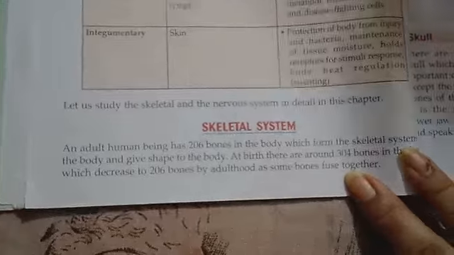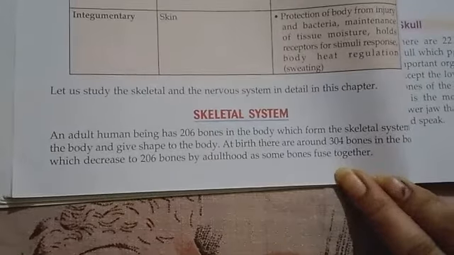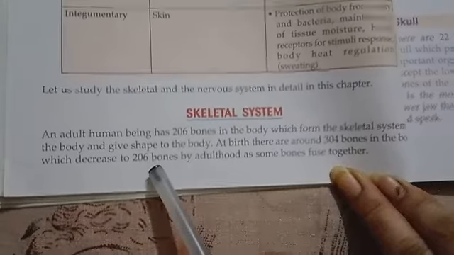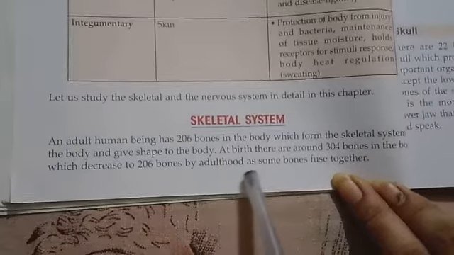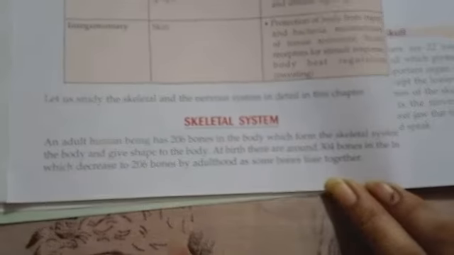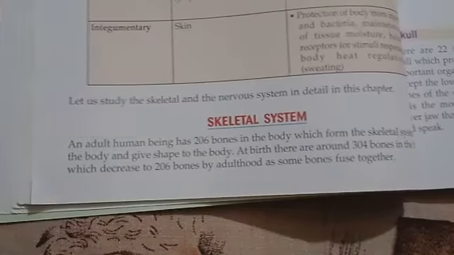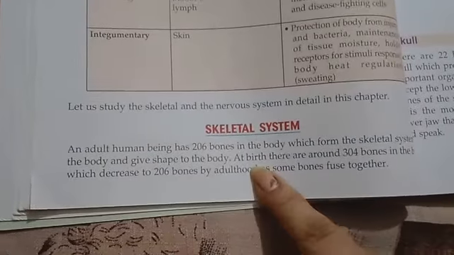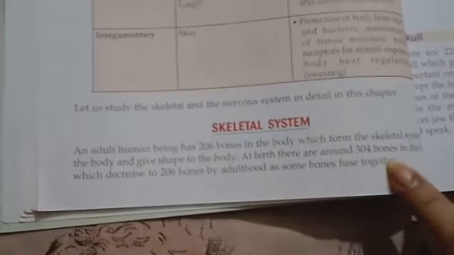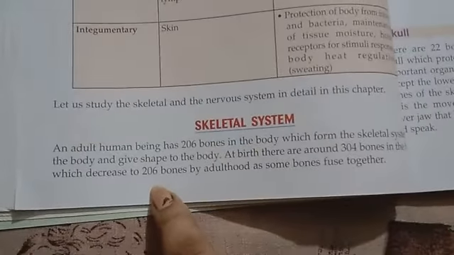At birth, there are around 304 bones in the body, which decrease to 206 bones by adulthood as some bones fuse together. Some bones join together, so that when at the time of birth there are 304 bones in the body, it decreases to 206.